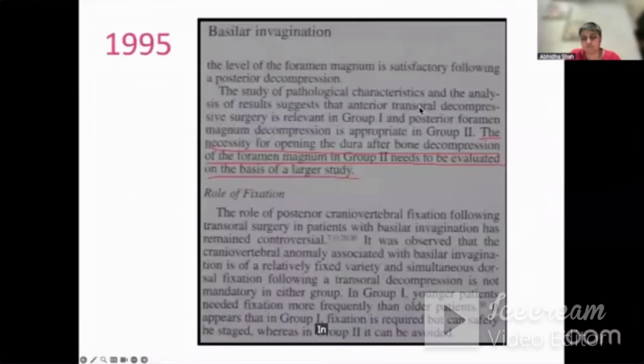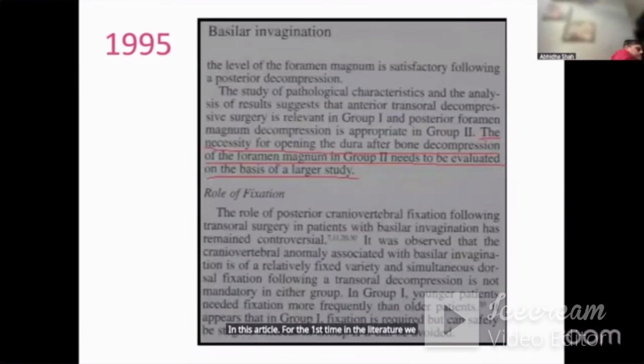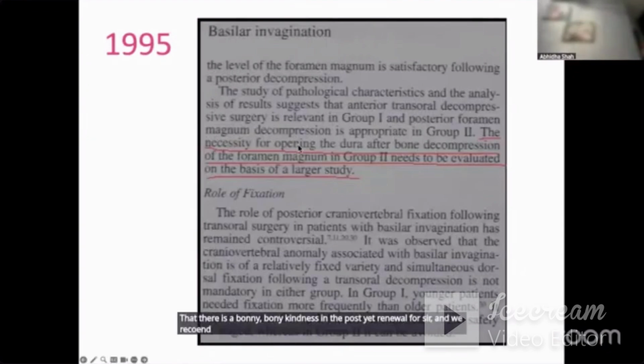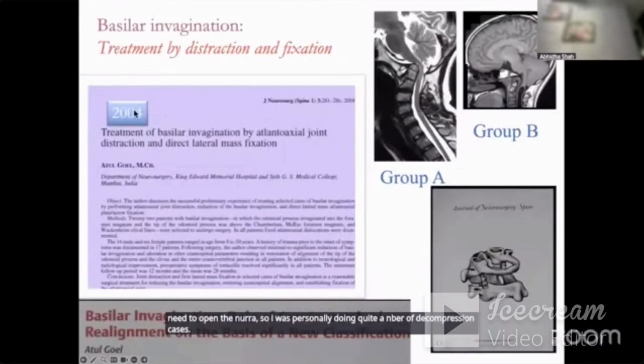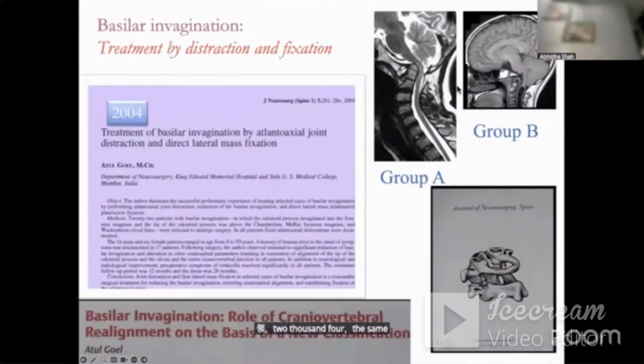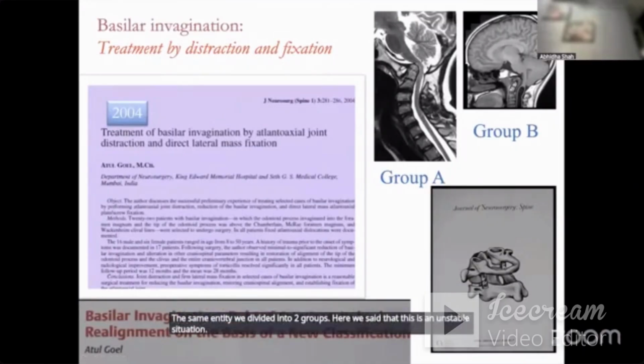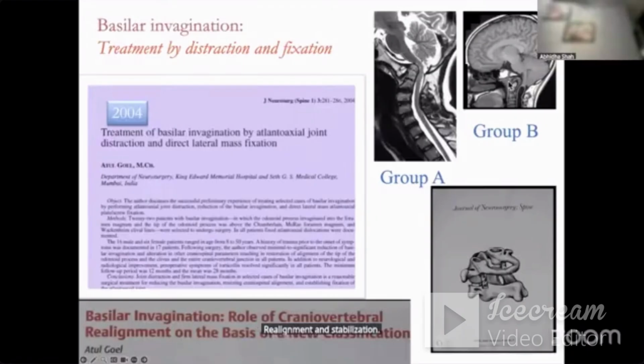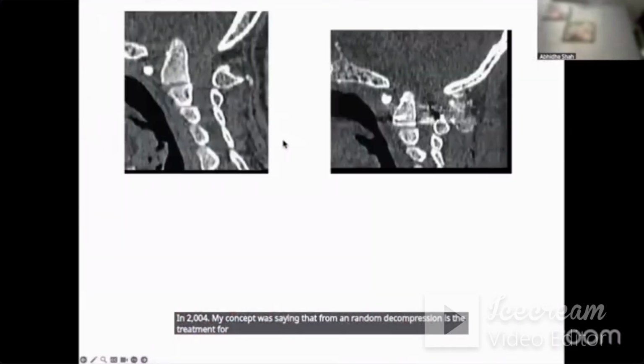In this article, for the first time in the literature, we introduced the concept of tight posterior fossa, that there is a bony tightness in the posterior cranial fossa, and we recommended that only bone resection is good enough for the treatment. There's no need to open the dura. So I was personally doing quite a number of decompression cases. In 2004, the same entity we divided into two groups. Here we said that this is an unstable situation and this patient needs realignment and stabilization. In 2004, my concept was still that foramen magnum decompression is the treatment for group B, basilar invagination.